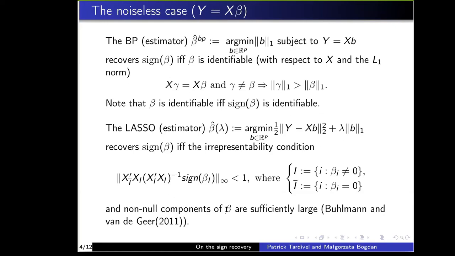Intuitively, we can understand this additional assumption: when the components of beta are small, y is close to 0. When y is close to 0, the lasso estimator is exactly equal to 0. And when the lasso estimator is exactly equal to 0, it does not recover the sign of beta.